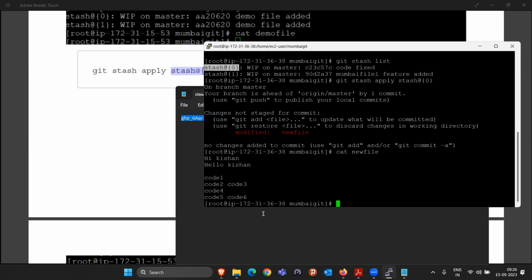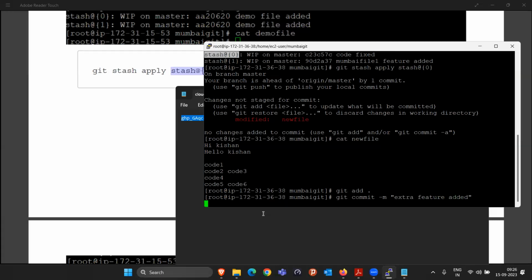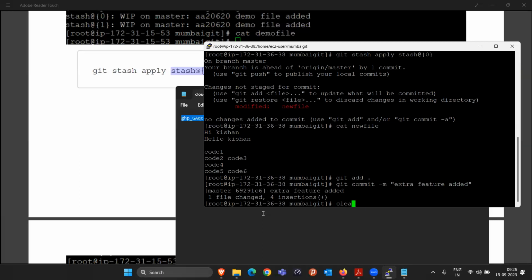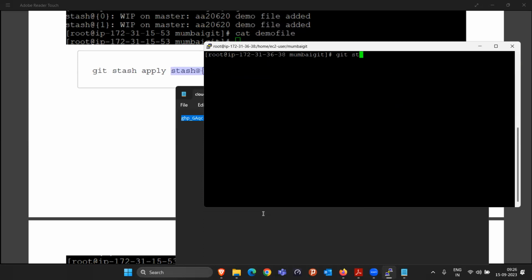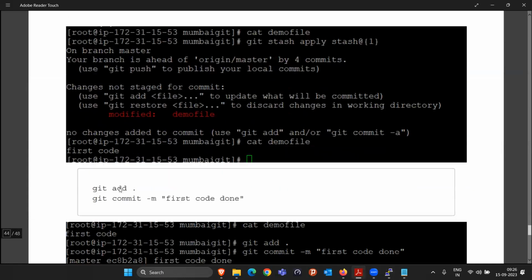Okay, once your work is done, now you don't want to further edit it. Again, you will do exactly the same thing: git add, git commit -m "extra feature added" like this, and that's it. Once you've done all this work, you can simply say git stash clear, like this. Everything will be cleared. Okay, so this is the working of the stash, to store some data in temporary storage for some time.